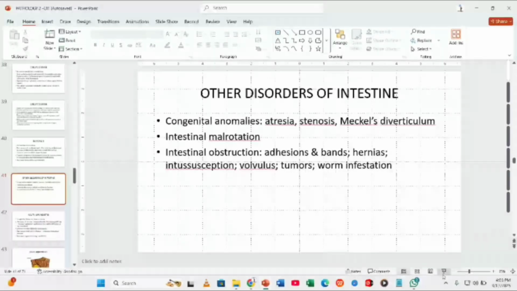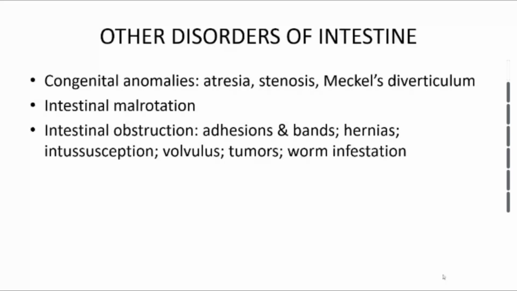If you go back to development of the intestine, remember there was a connection between the ileum and the umbilicus. There is likely to be failure for that connection to be completely cut off, and so you end up with a diverticulum, which you call Meckel's diverticulum.